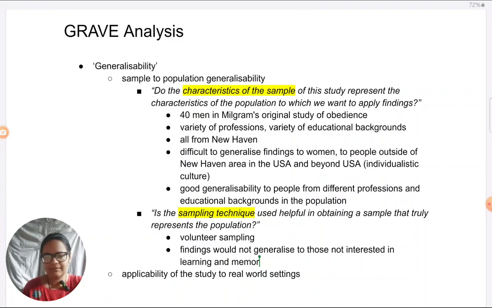Why? Because the study was advertised as such. The study was advertised as those who are interested in these topics, or those who wish to participate in such topics should come forward. So I hope you're able to see how you should be doing the analysis.